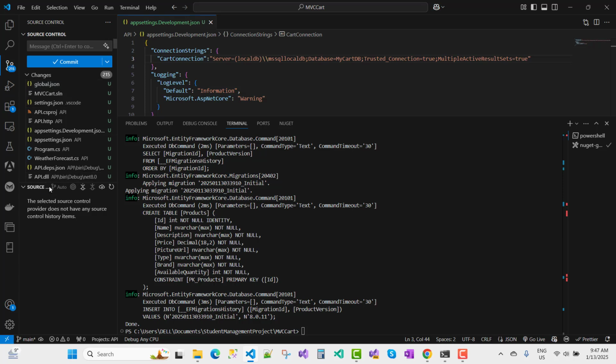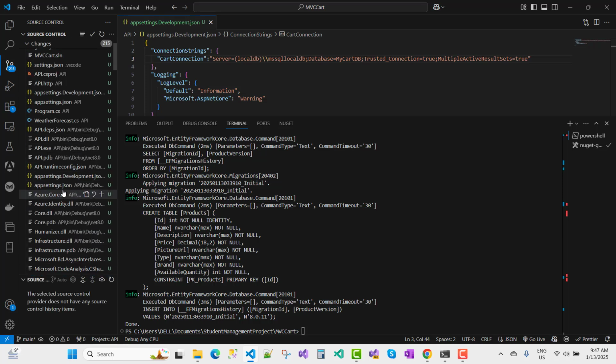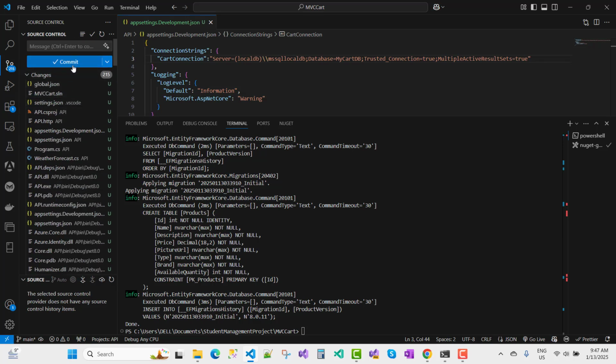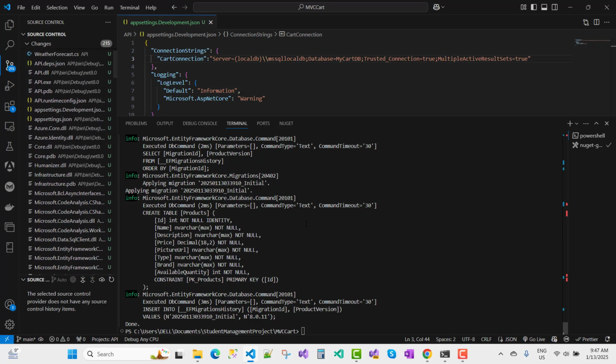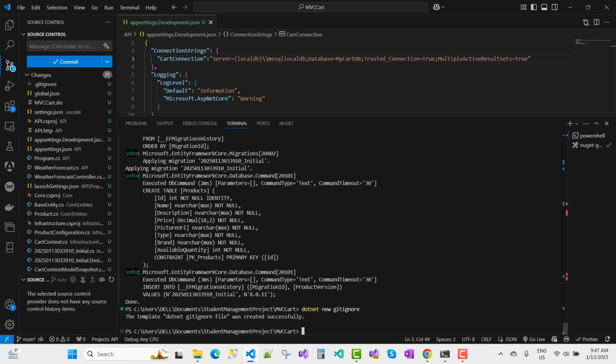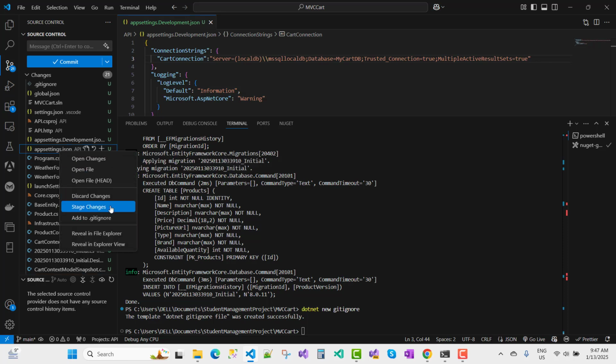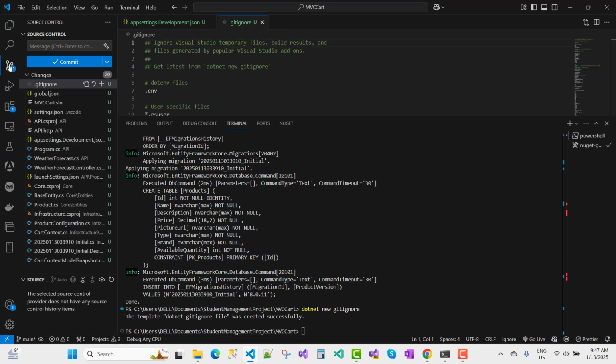Now you can see that here we have source control management, and lots of files are there in Git. I want to hide these files because I don't want to explore them. So you can just add a .NET new gitignore file at the solution level, so that you can see we have fewer changes. I don't want to include my appsettings.json file, so those changes are added to gitignore, and that leaves 20 files.